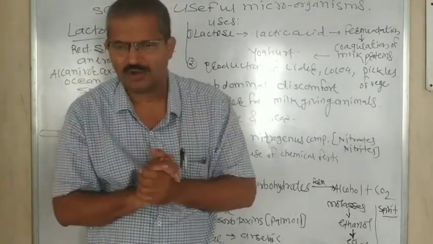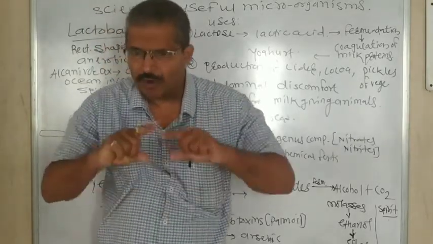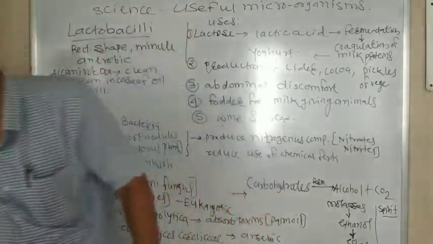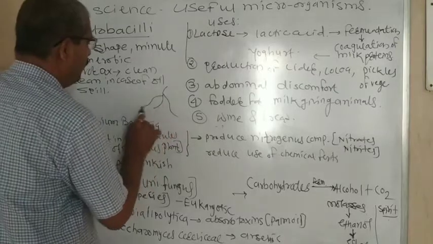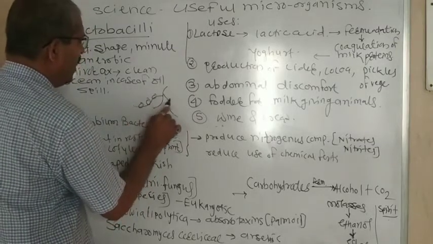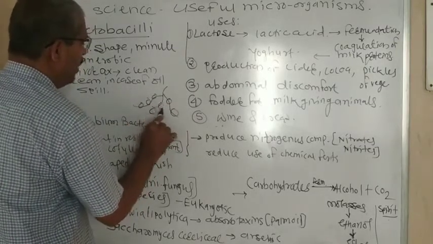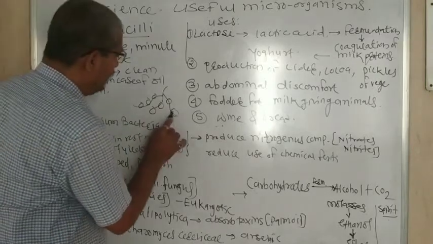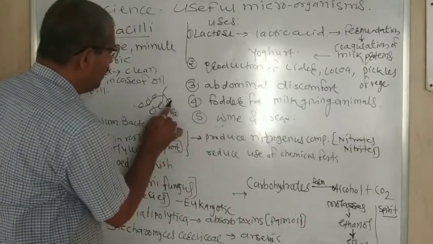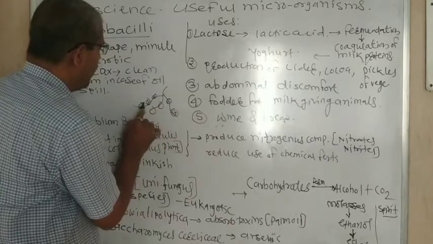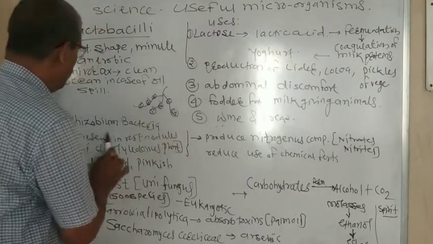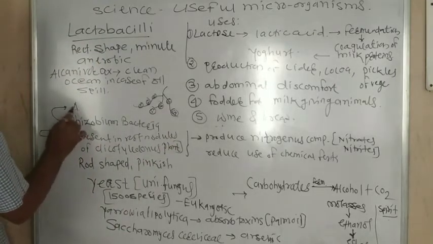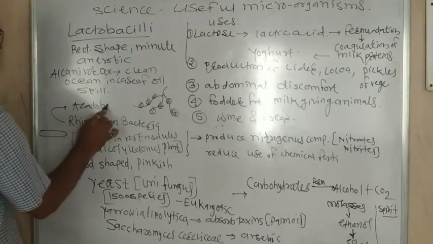On the roots of dicotyledonous plants there are a number of nodules, and inside these nodules are these pinkish microorganisms called Rhizobium. And Azotobacter, one more name, Azotobacter.